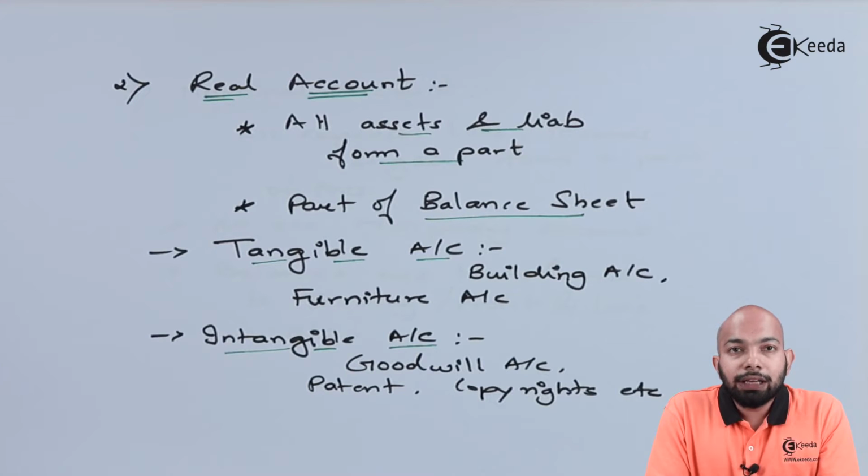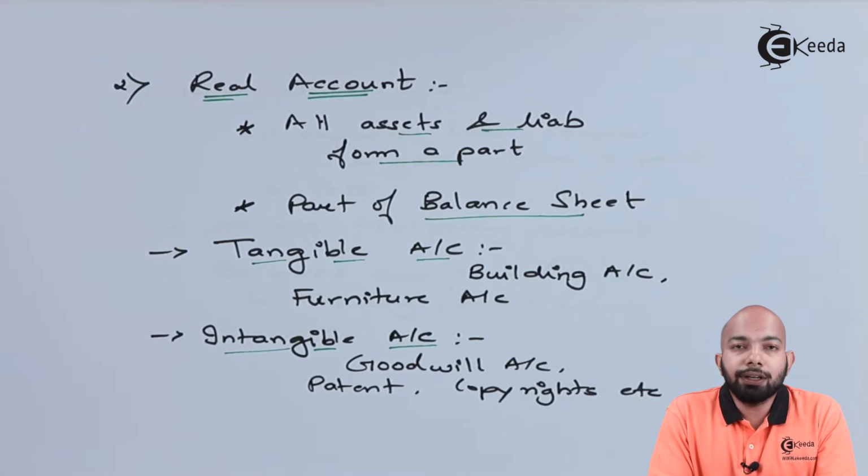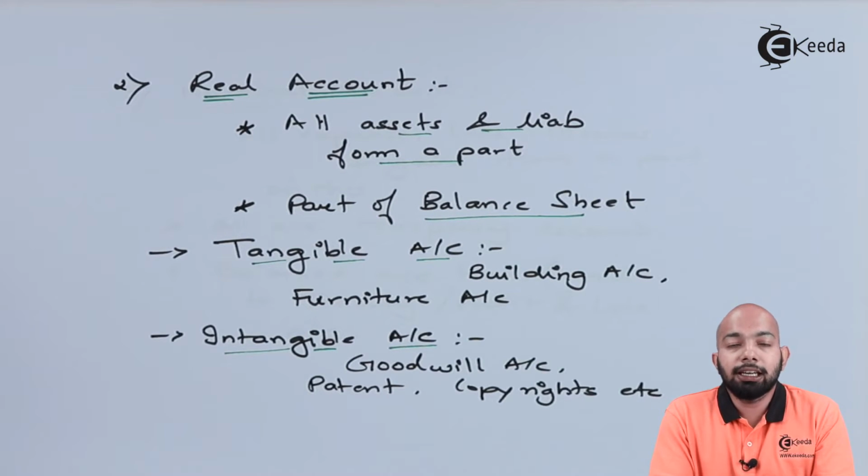So the second account that we have to talk about is real account. The rule for this account is debit what comes in, credit what goes out. Now this is very simple for us to understand. All assets and liabilities form a part of real account. Anything that comes in, machinery that comes in, cash that goes out is a part of real account. Any kind of goods, any kind of products that have been sold out, cash comes in, forms a part of